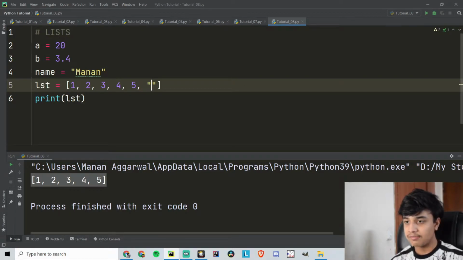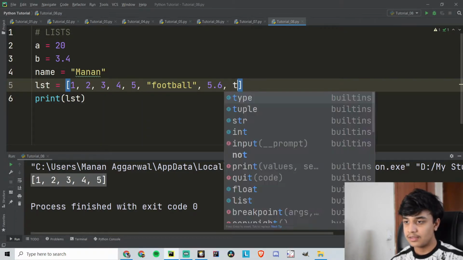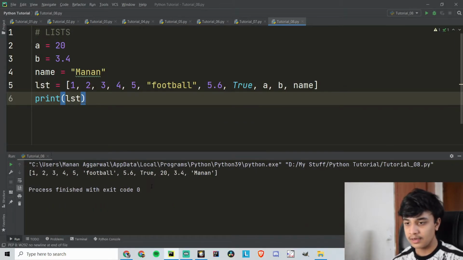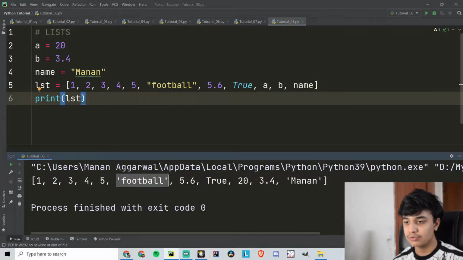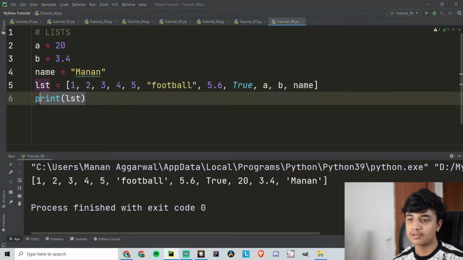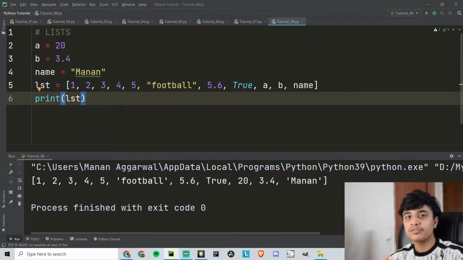So, and then I can have my name, like say football, and then I can say 5.6, then I can say true, which is a boolean we have discussed. Then I can also use my variable like a, b, and name, and then I can run this, and then see, it will add these. So this data is also in this list, and then we can print it out by using the print function. So list is a set of variables stored inside a single variable.